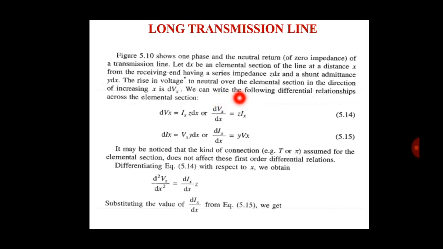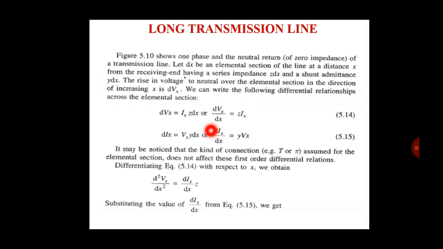We can write the differential relation across the elemental section: dVx is equal to Ix into Zdx, where Ix is the current and Zdx is the impedance.